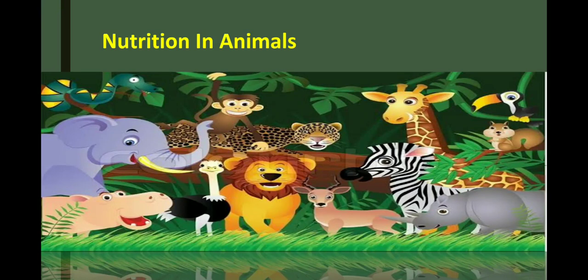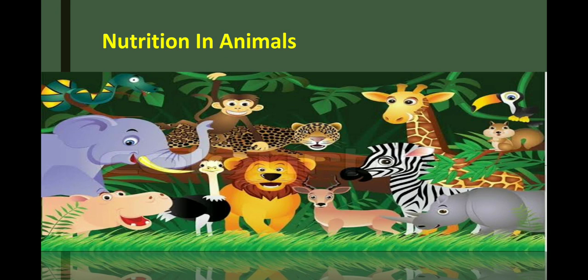I am Janvi, for the discussion of the next chapter of grade 7 science. The next chapter is nutrition in animals. Our previous chapter was about nutrition in plants, but now our chapter is nutrition in animals because we are coming into the animal group.